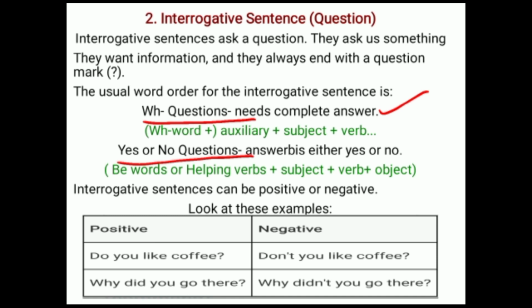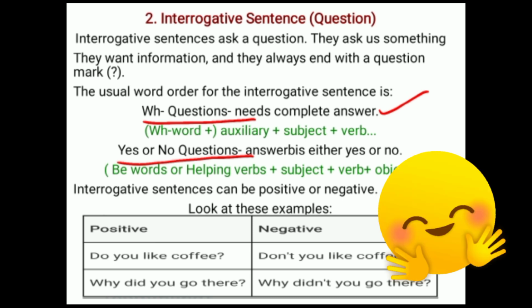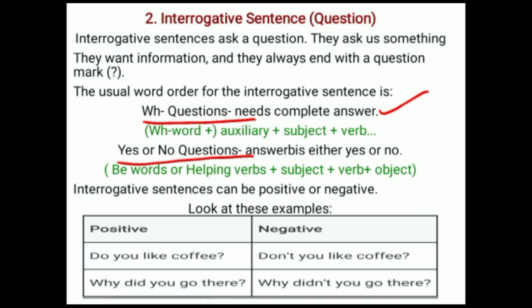When the question is asked, like where were you, what is your name, who is your father, what do you like, etc., you need to give the answer in a complete sentence. Some are yes or no type questions also, whose answer is either yes or no. What is the word order for the yes or no type question? Be word or helping verb plus subject plus verb plus object.